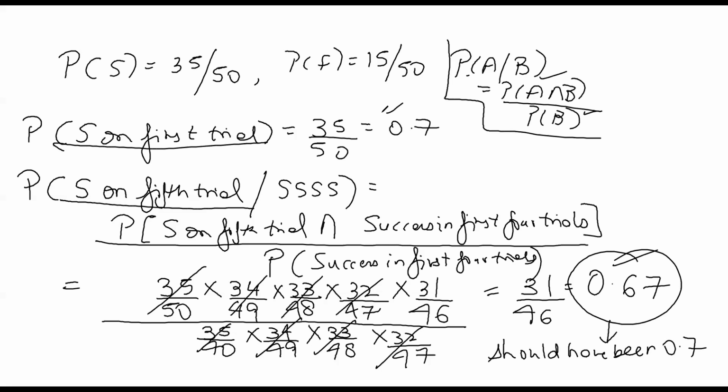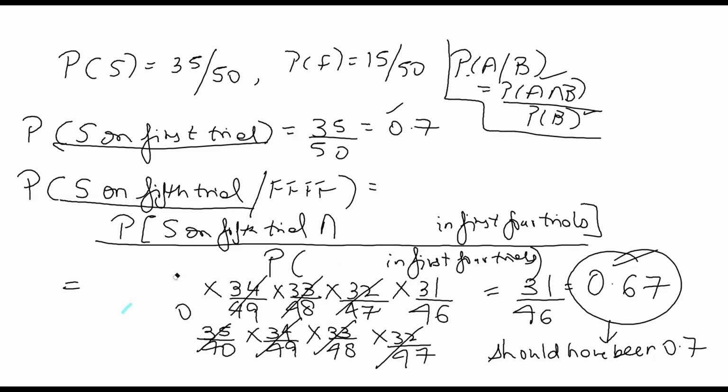Similarly, suppose I ask you to calculate the probability of success on the 5th trial, given that the first 4 are failures. Let's check this out.